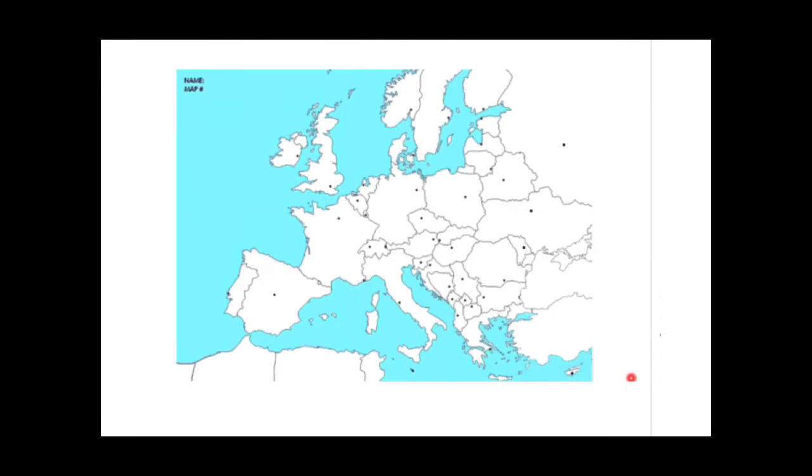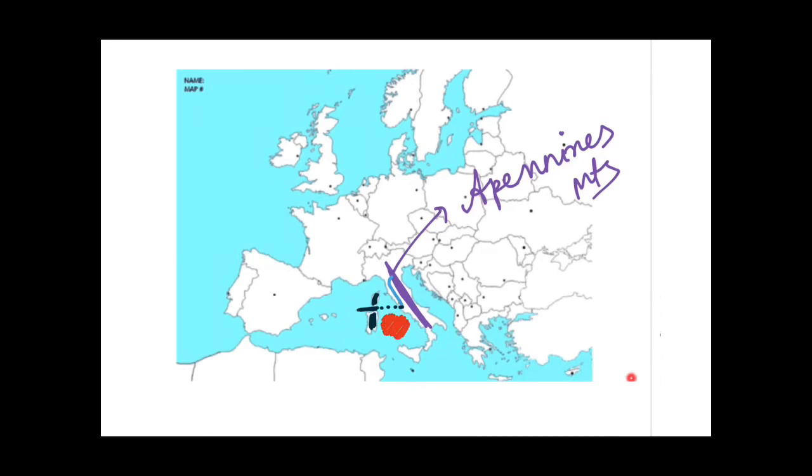So guys, as I told you about the Apennine Mountains, these are the Apennine Mountains in Italy, and from here originates a river, that is the Tiber River. So this Tiber River originates from here and it flows till here. As you can see, this is Corsica, territory of France, and this is Sardinia, territory of Italy, and here is the Strait of Bonifacio. So you can see that the flowing point of this Tiber River is in front of the Strait of Bonifacio, and this is the Tyrrhenian Sea. This Tiber River flows into the Tyrrhenian Sea.